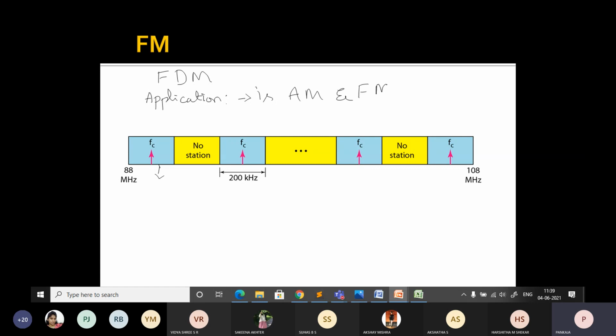Many times you use the term FM, you are listening to FM, but what exactly is FM? Radio broadcasting is the application; there they will use this FDM. So the radio uses air as a transmission media.